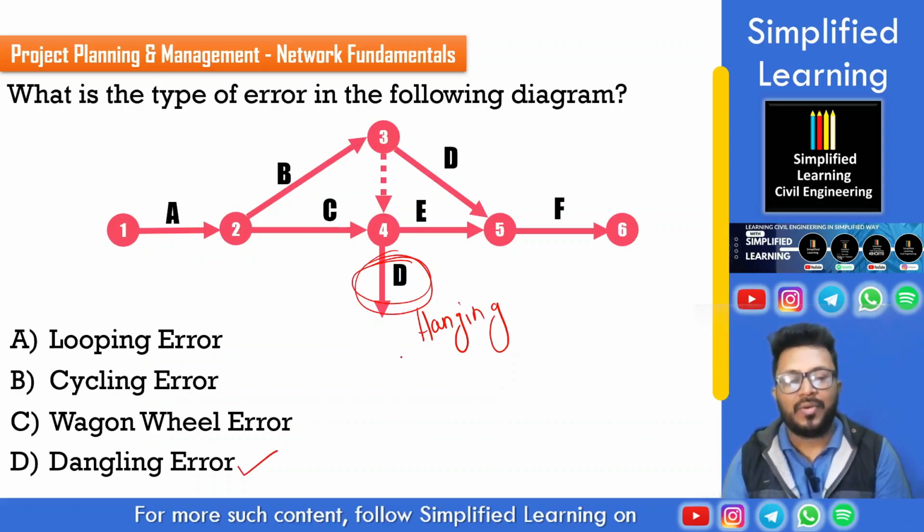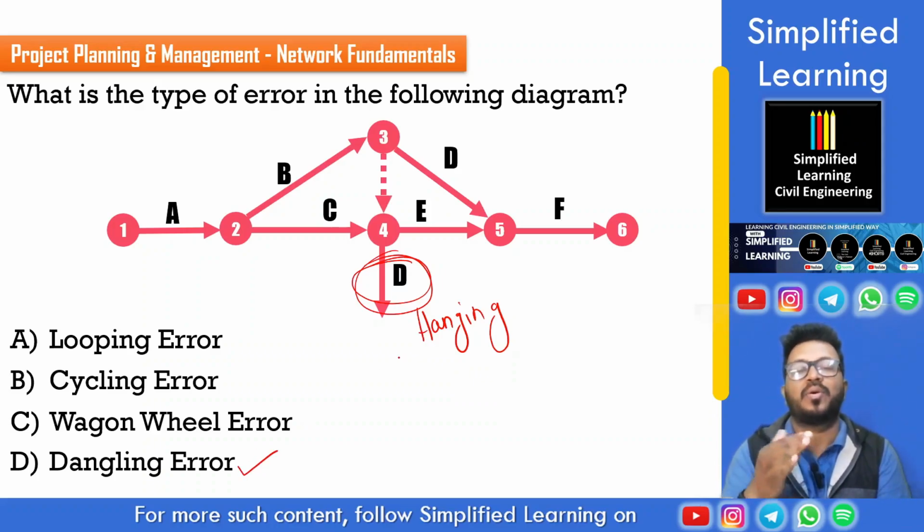Activity D has no progression or logical path inside the network diagram. It is not connected with any other event or activity in the network diagram. That's why we call it a hanging one. It is hanging in there without any certainty, that's why it is called a dangling error.